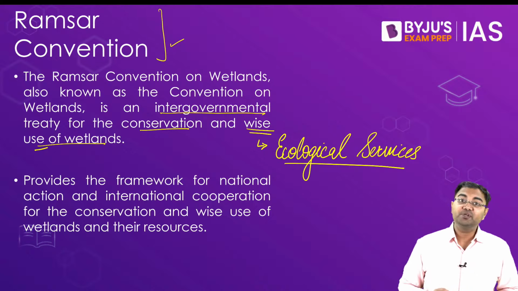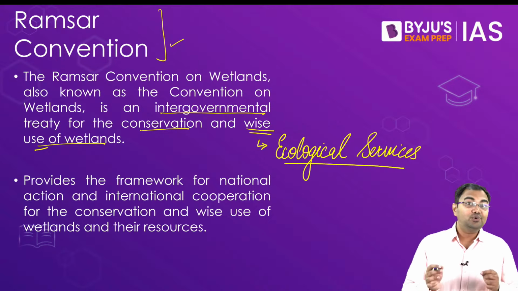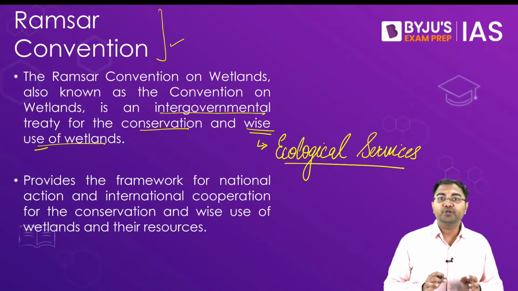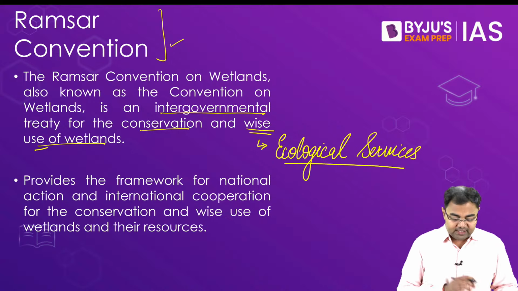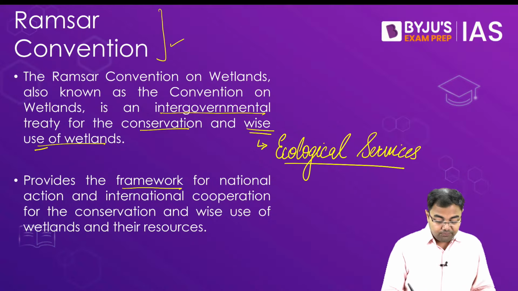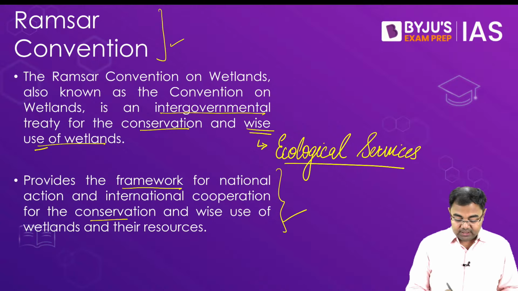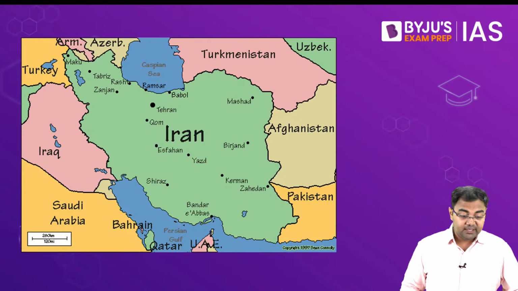So it becomes all the more important for us to look at the ways in which we can conserve them, because conservation steps have to be taken to ensure that they survive. Why their survival is important is something we are going to understand. That's why the Ramsar Convention provides the framework for national action and international cooperation for the conservation and wise use of wetlands and their resources. Why is it called the Ramsar Convention?